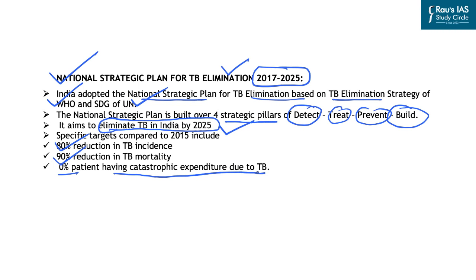So this is about the programs that have been started by the Government of India to curb the issue of tuberculosis, and at the same time we have seen the various issues associated with malnutrition in India, the causes, and also the schemes that have been started by the Government of India.